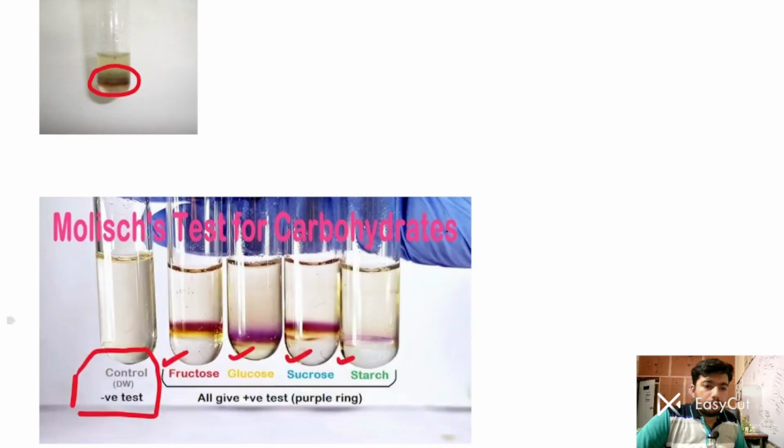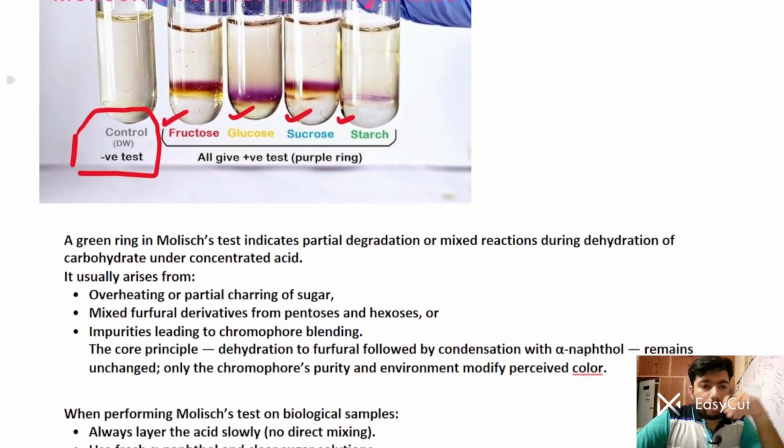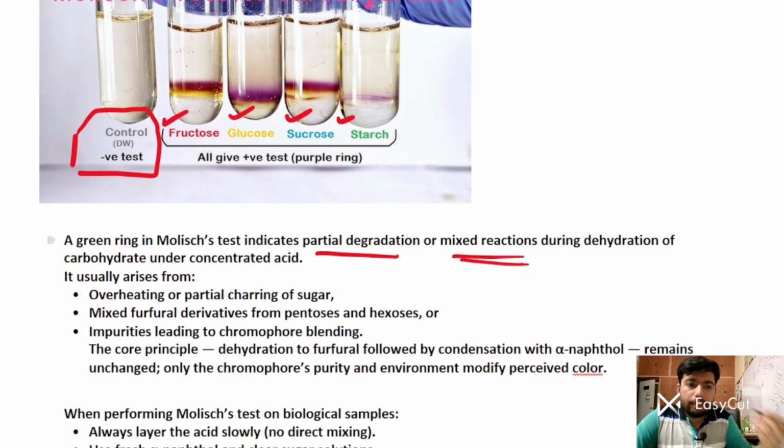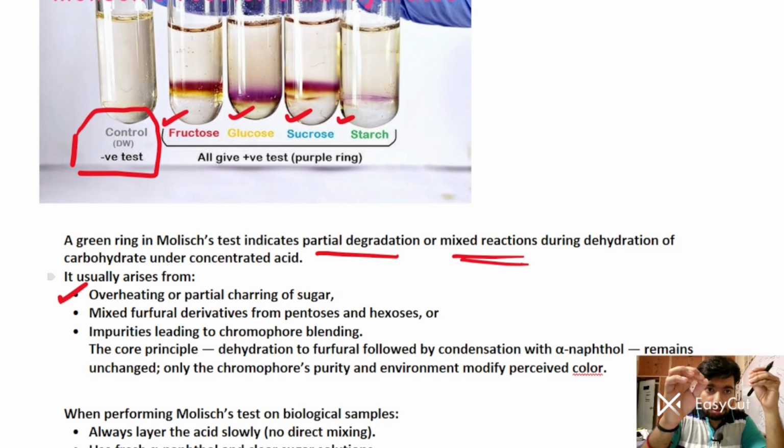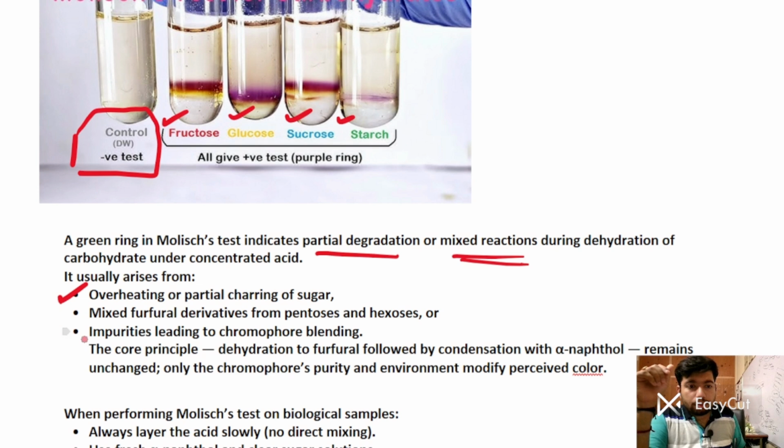Now see this: a green ring in Molisch's test indicates a partial degradation or mixed reaction during dehydration of carbohydrate under concentrated acid. It usually arises due to overheating or partial charring of sugar. When you add sulfuric acid in more quantity, it will char the sugar, causing excessive dehydration. Mixed furfural derivatives from pentose and hexose also yield a greenish tinge. So whenever two or more types of sugar are in the solution, that also yields the green color. Impurities also lead to chromophore blending, that is due to impurity.